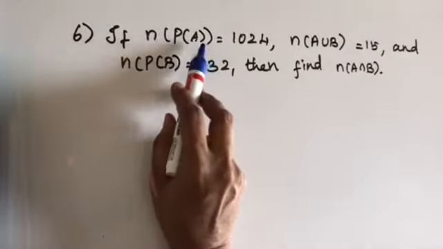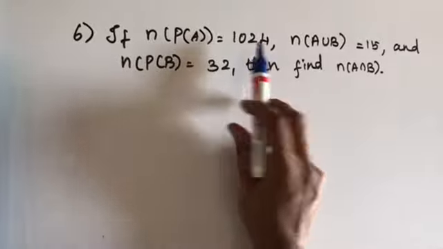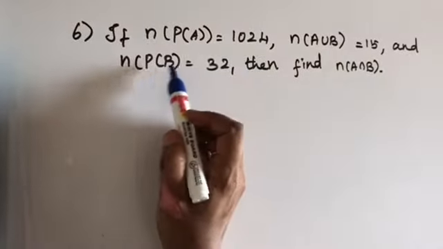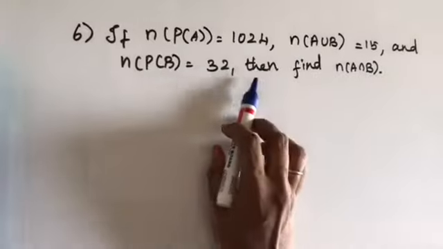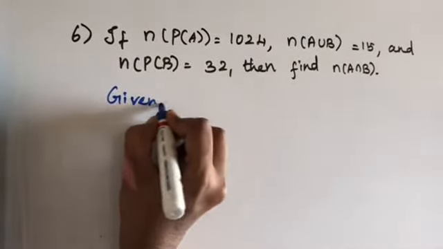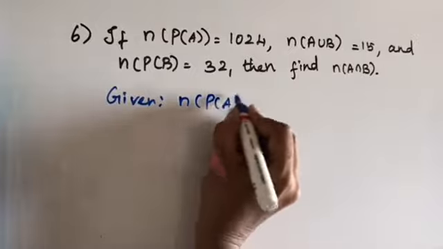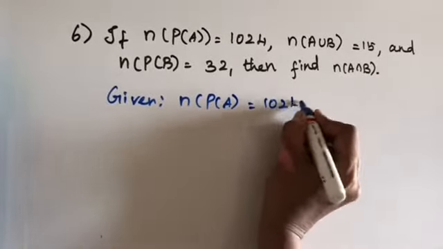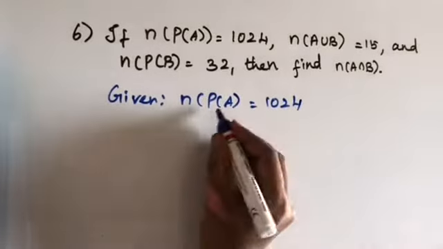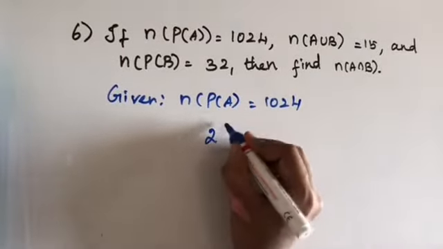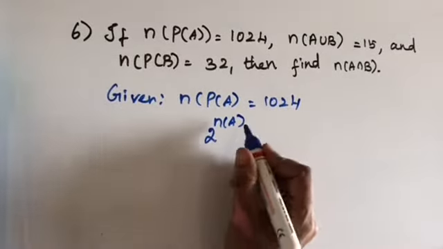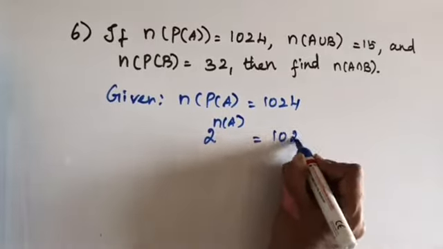If n of P of A is equal to 1024, n of A union B is equal to 15 and n of P of B is equal to 32, then find n of A intersection B. What is given here? N of P of A is equal to 1024. What is n of P of A? The number of subsets. Okay. So what is the formula for this? It is equal to 2 power n of A. So 2 power n of A is equal to 1024.